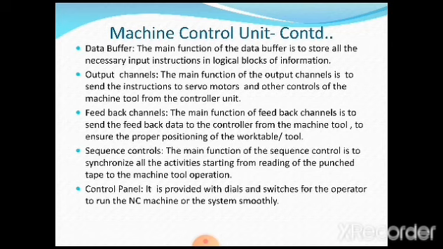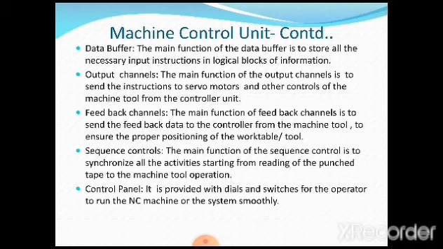The main function of the output channels is to send the instructions to servo motors and other controls of the machine tool from the controller unit. From the controller unit, that information has to flow continuously to the servo motors. Okay, feedback channels.